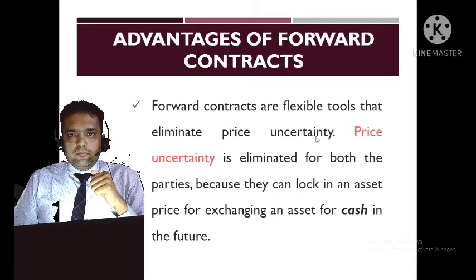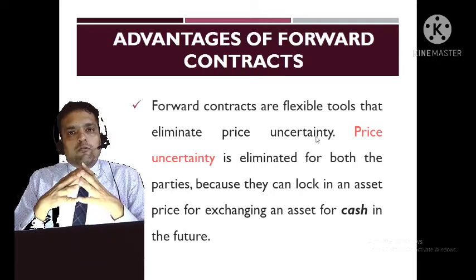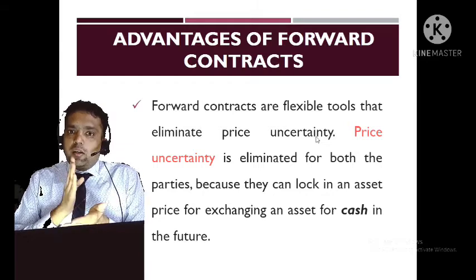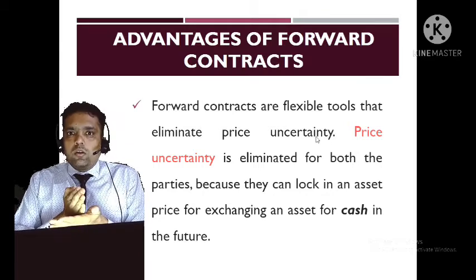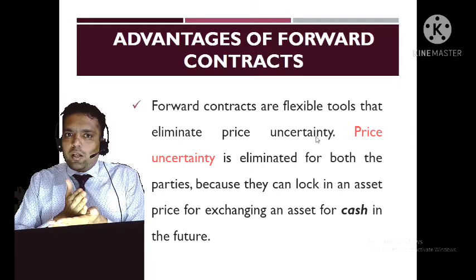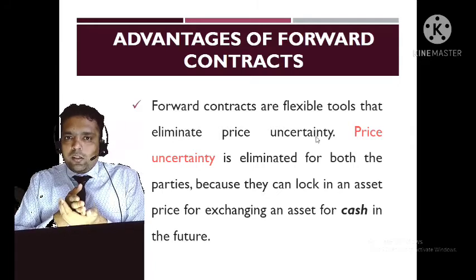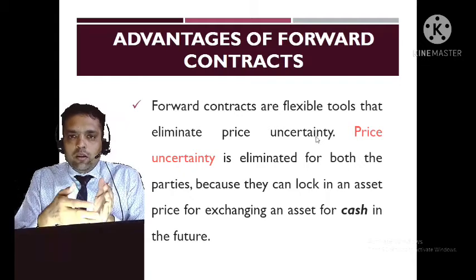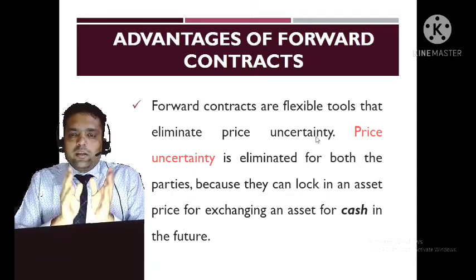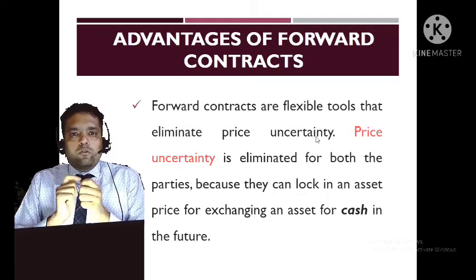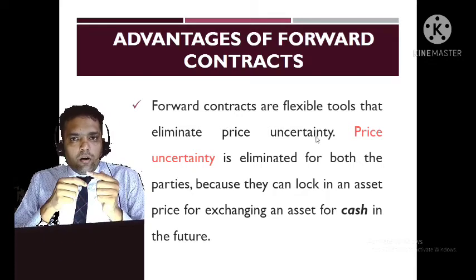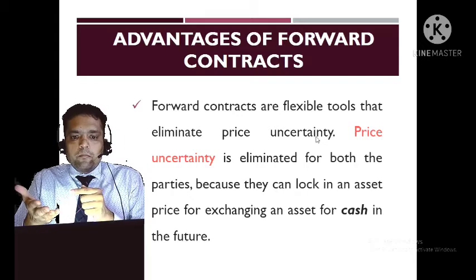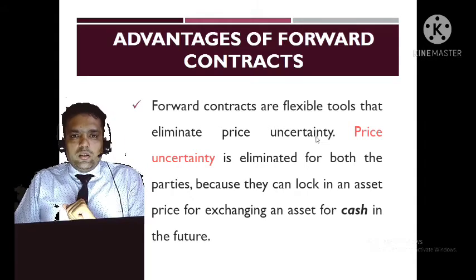What are the benefits? The benefit is that forward contracts are very much flexible, but in case of futures there is no flexibility. If the date expires on 30th April, you have to compulsorily exchange the product on 30th April. But in case of forward contract, if Dhani Ram wants to shift to May, 1 month can be granted by Mani Ram to Dhani Ram, and there can also be liberalization in terms of payment. There can be 1 lakh rupees final payment, or Mani Ram will pay 90,000 and the remaining 10,000 he can pay after 1 month. So there is a lot of flexibility in case of forward contract.